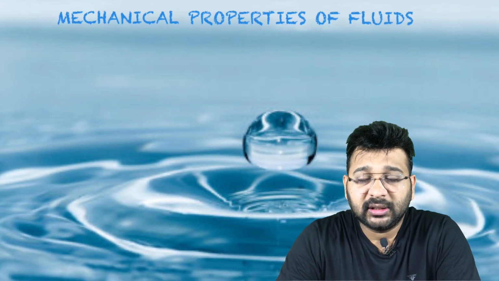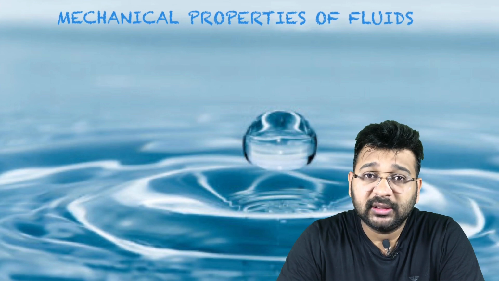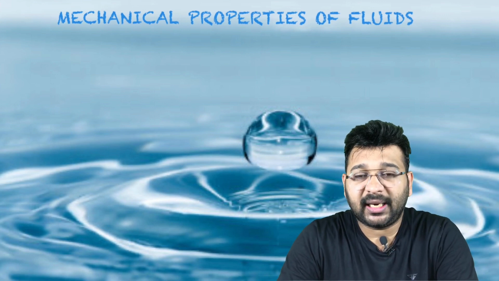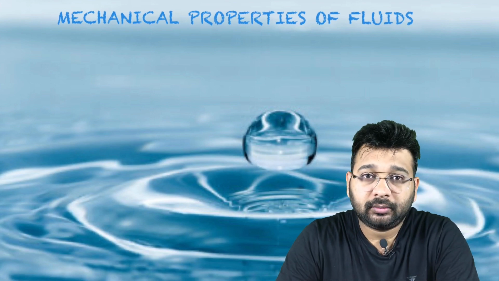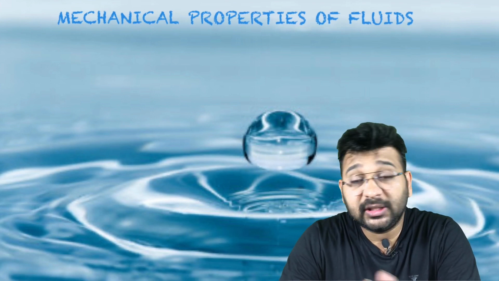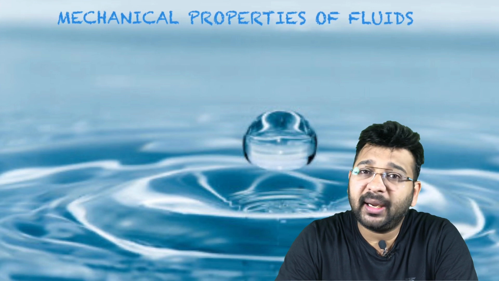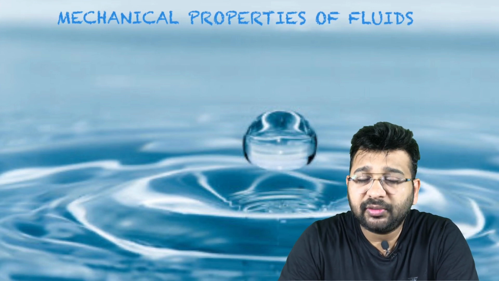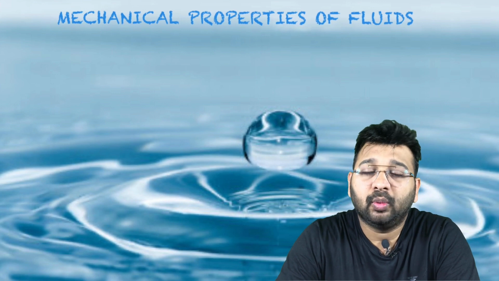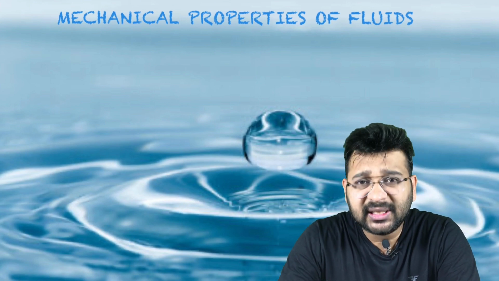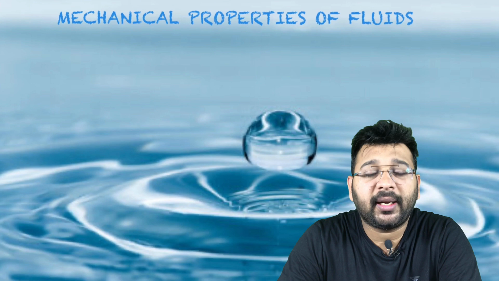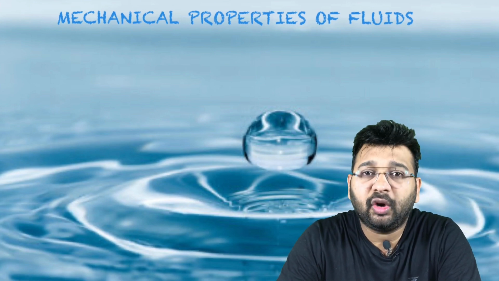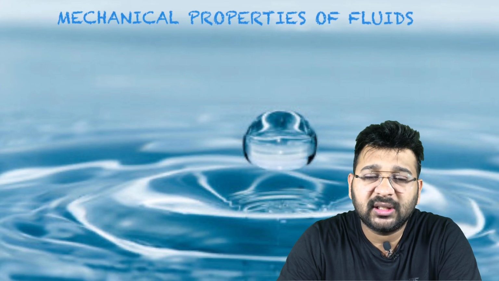Certain liquids are denser than water, certain liquids are lighter than water, so the basic reference we consider here is water. Water is a universal solvent, and we compare the density of every liquid on the basis of water. So first, we have to understand what density is. Density is simply mass divided by volume: the mass of a substance divided by the volume of a substance.